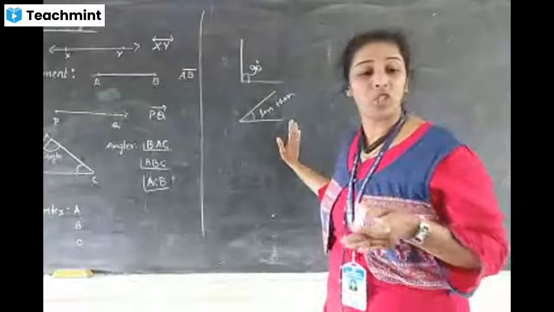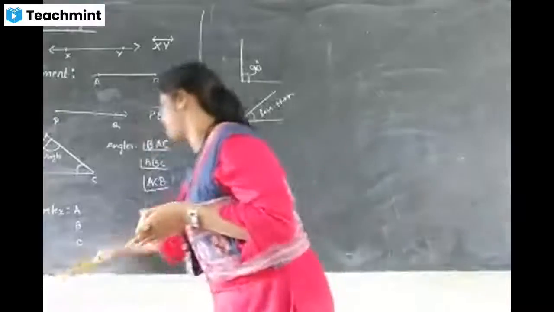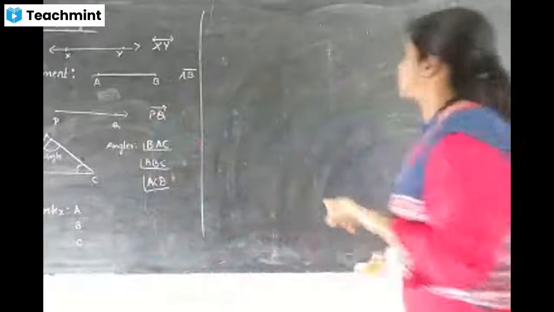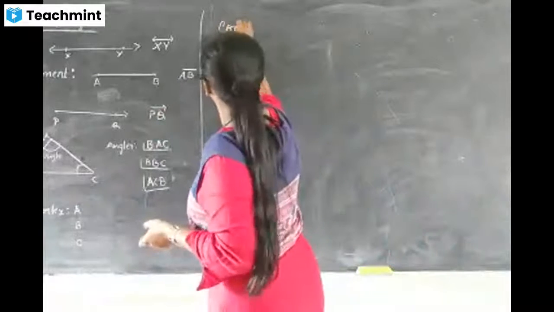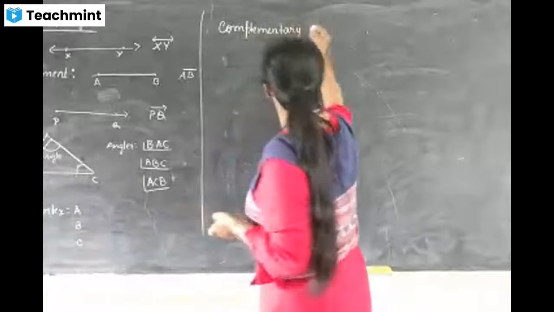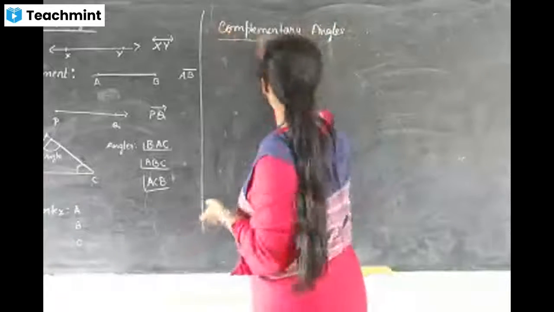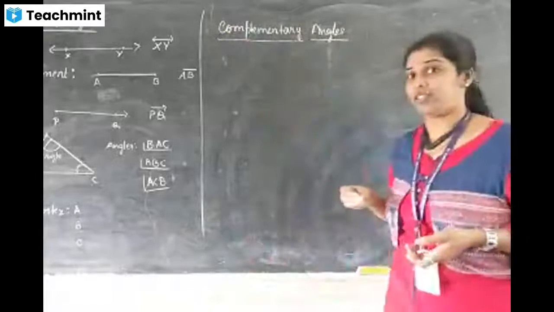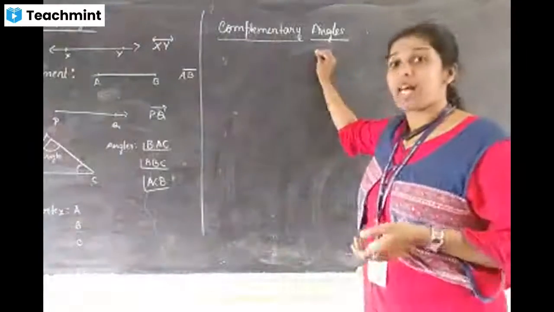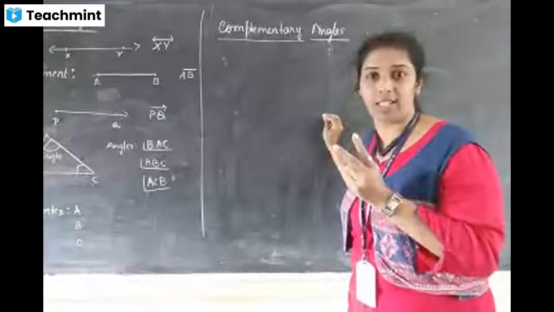Now we are going to study complementary angles. What is meant by complementary angles? Do you know about complementary angle? More than 180 degrees? Who told like that? Wrong. More than 180 degrees is not a complementary angle, that is a reflex angle. Complementary angle means the sum of any two angles must be 90 degrees.